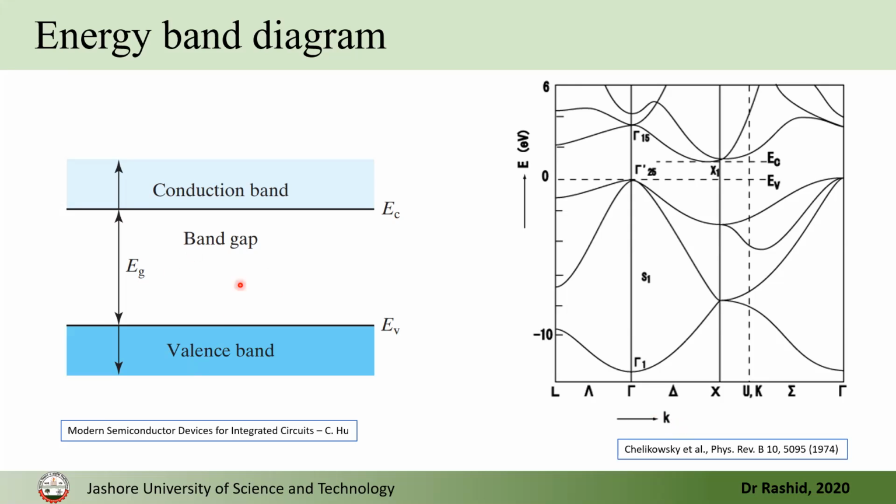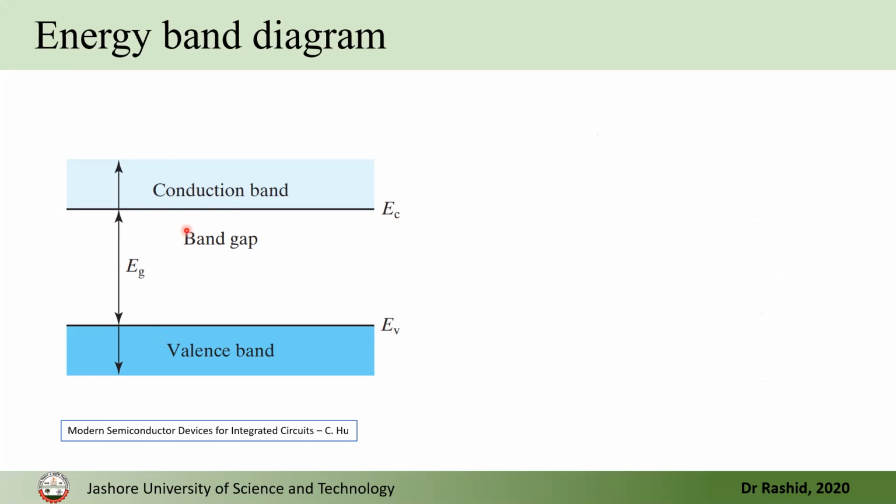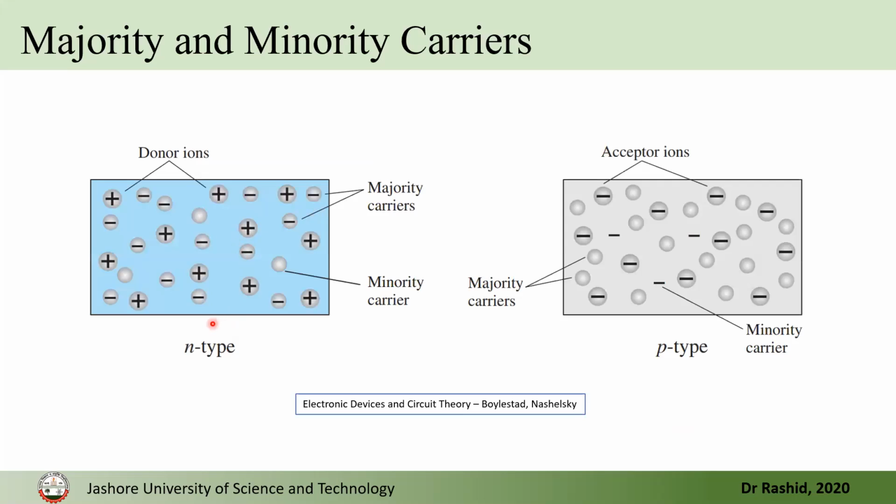So let's go back to this band. We said that when we dope the semiconductor with a group 3 element or group 5 element, we have donor and acceptor. If we dope with a group 5 element, we have donor ions.